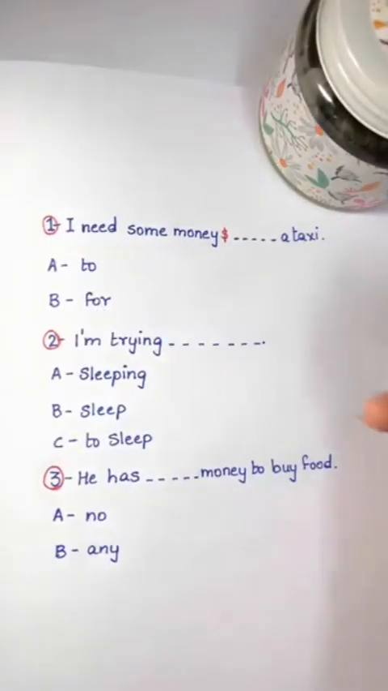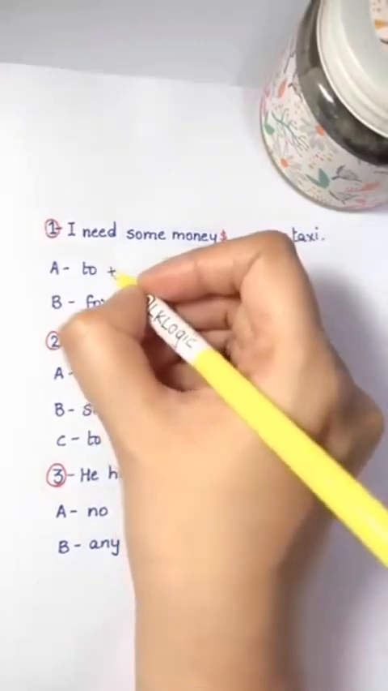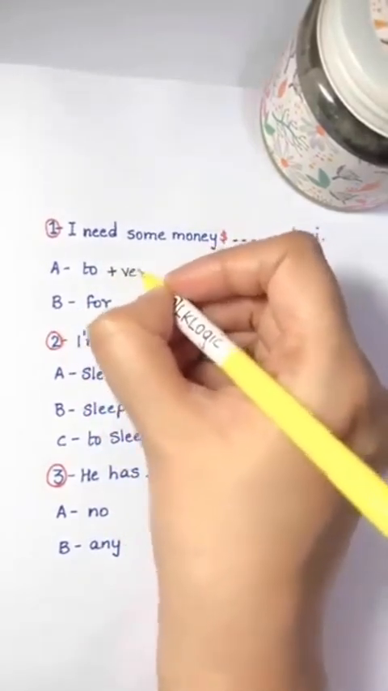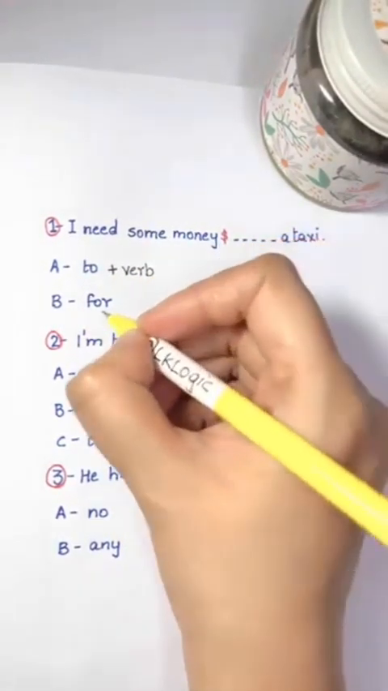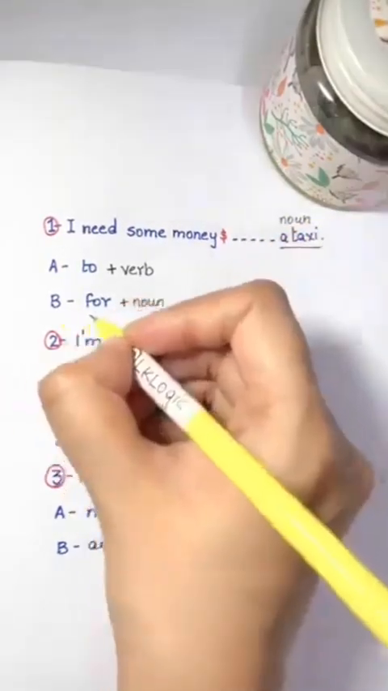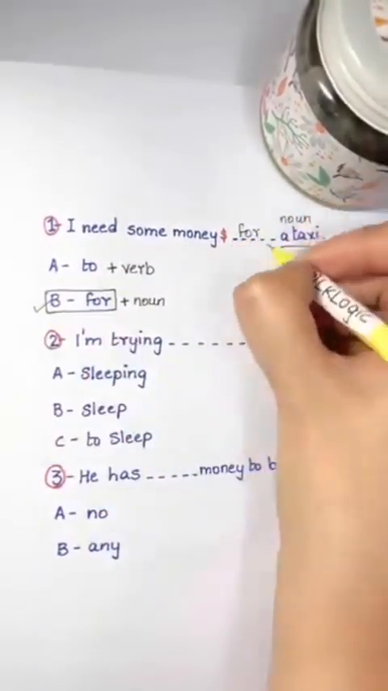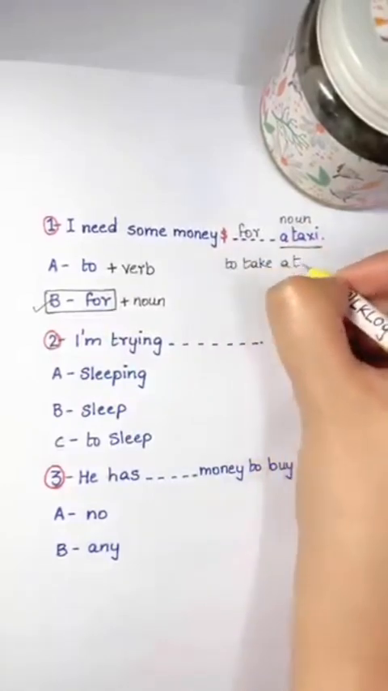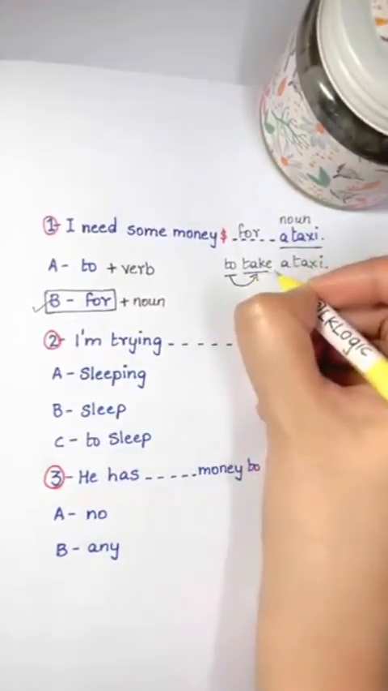To and for here are conjunctions of purpose. We use them to tell the reason why I need money. To here should be followed by a verb. For could be followed by a noun or -ing. A taxi is a noun, so the answer is for. I need some money for a taxi, not to a taxi. You could say to take a taxi because to needs a verb like take here.